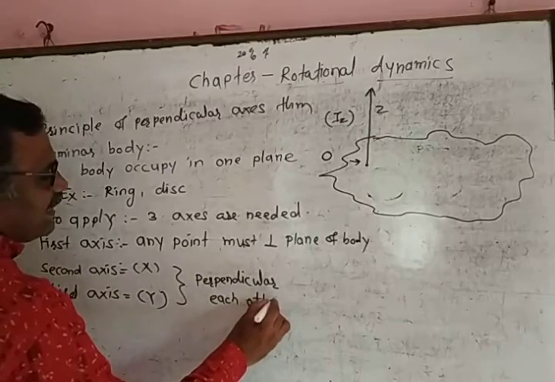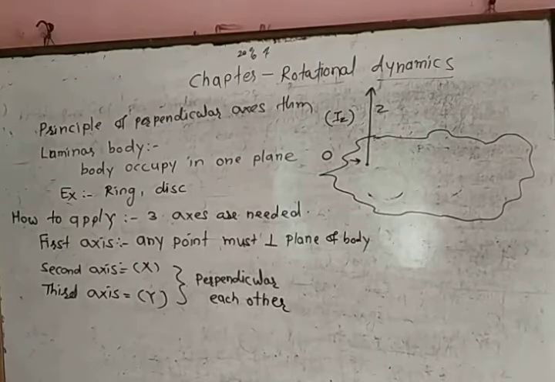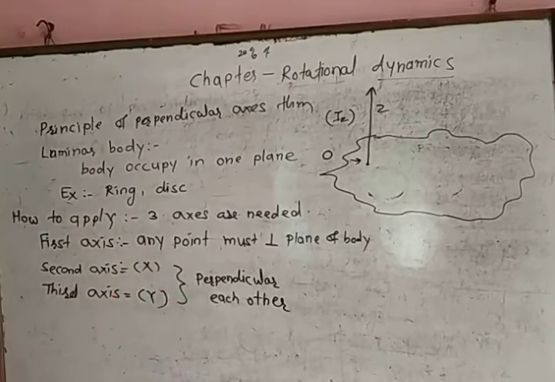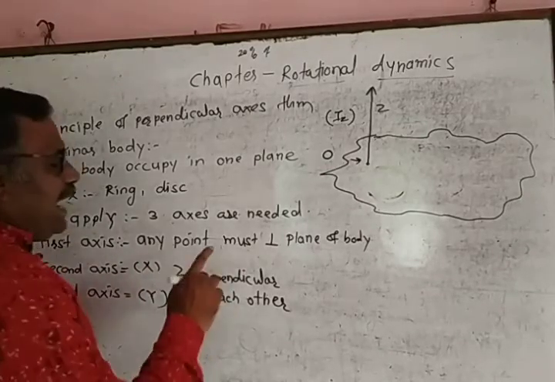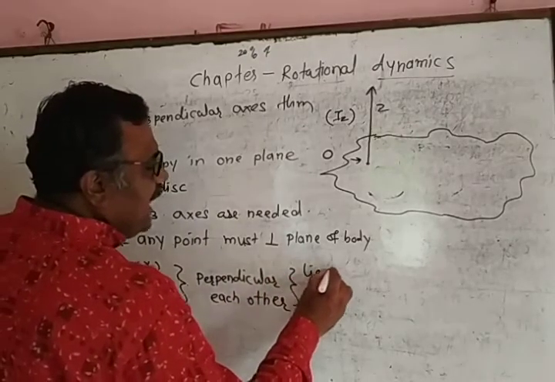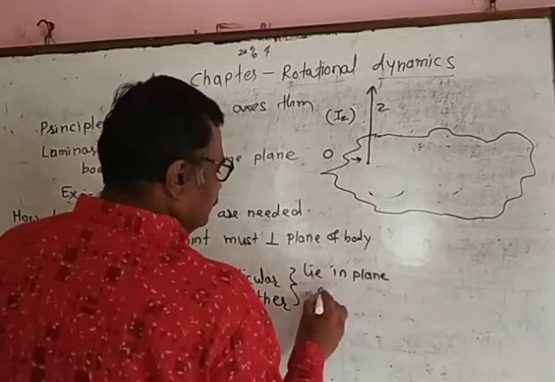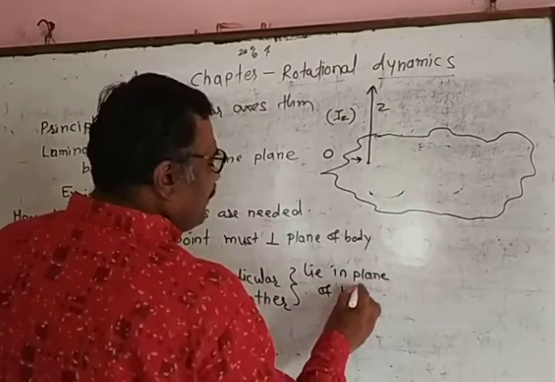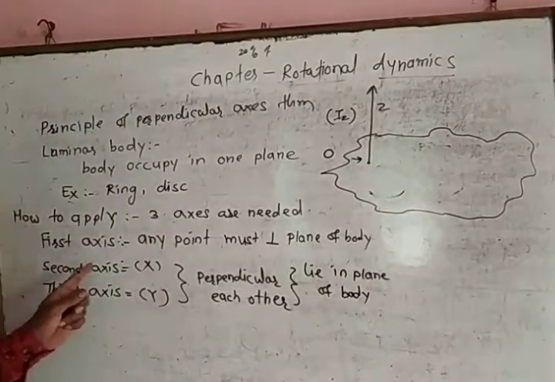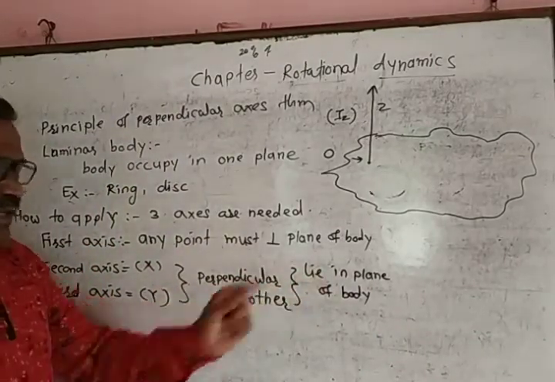Axis x and axis y, that is second axis and third axis, are perpendicular to each other, and these two different axes lie in the plane of body. This is very important. Axis number 2 and axis number 3 are present in the plane of body.